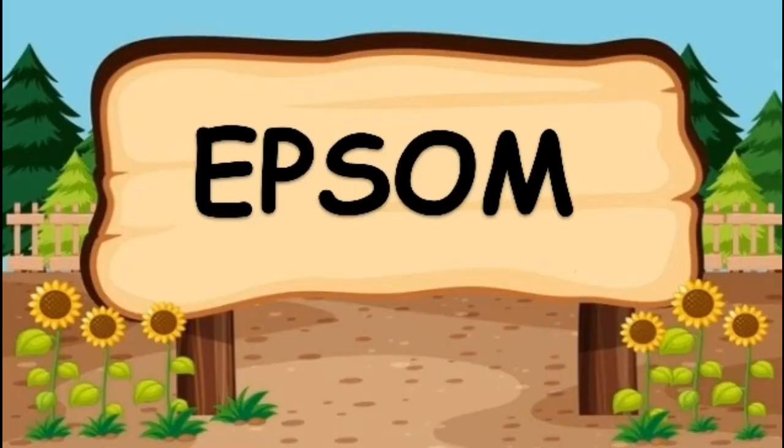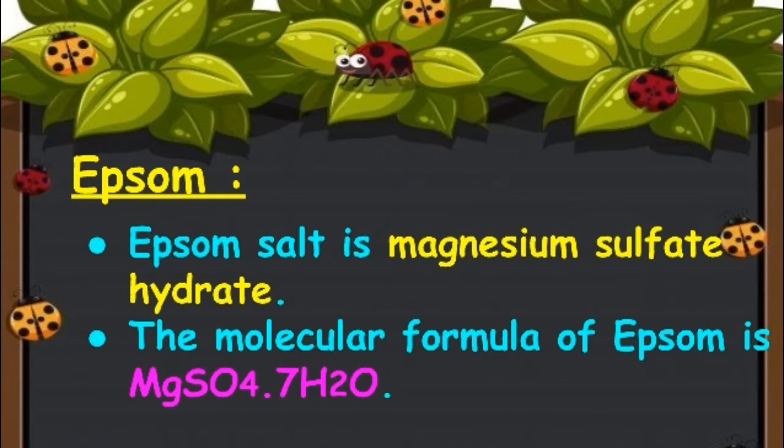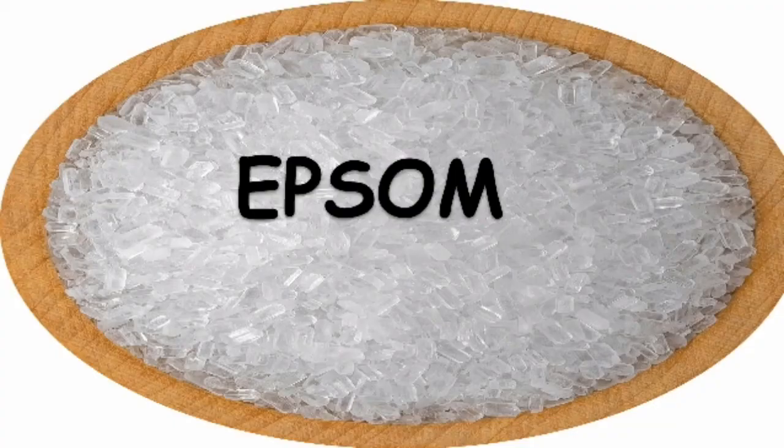Now let's move on to the next topic, Epsom. What is Epsom? Epsom salt is magnesium sulfate hydrate. The molecular formula of Epsom is MgSO4 7H2O. Children, see, this is the picture of Epsom.